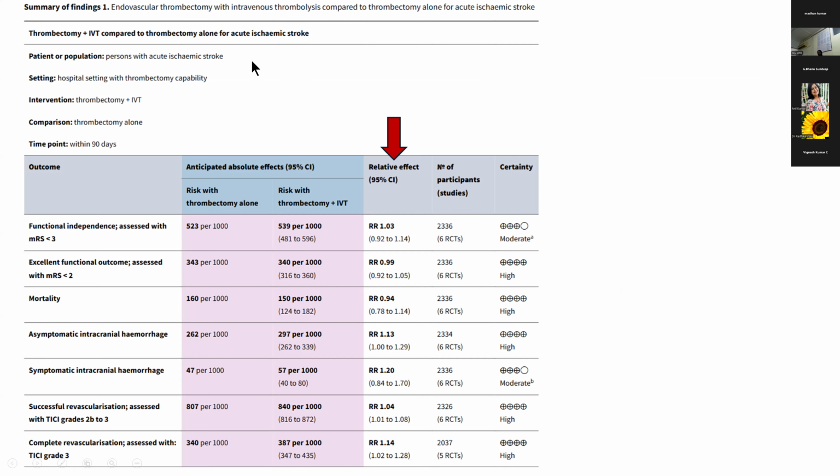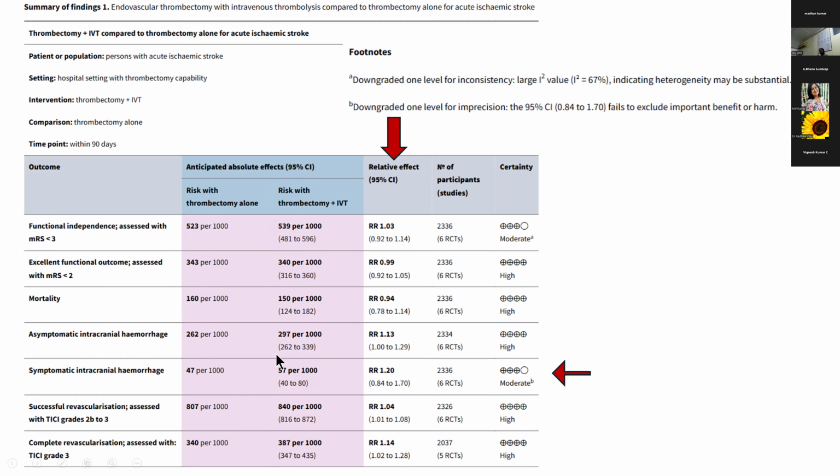Symptomatic intracranial hemorrhage, 0.84 to 1.7. Seems to be very wide. Yes, that one seems rather wide. Absolutely right. This is the only confidence interval which is very wide. The authors have also downgraded one level for imprecision because they feel that this 1.7 could be harmful and 0.84 could also be somewhat beneficial. So they have downgraded one for imprecision. That concludes how you rate for imprecision. Thank you.